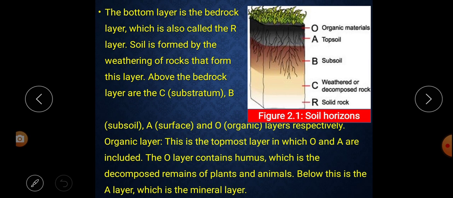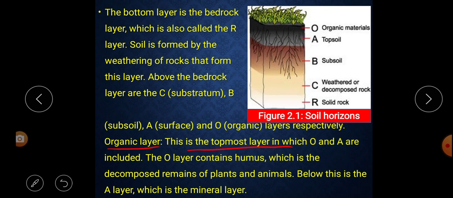Understood? The last one is the bedrock layer, and above the bedrock we have C. C means substratum. B means subsoil. A means surface, and O is the organic layer.